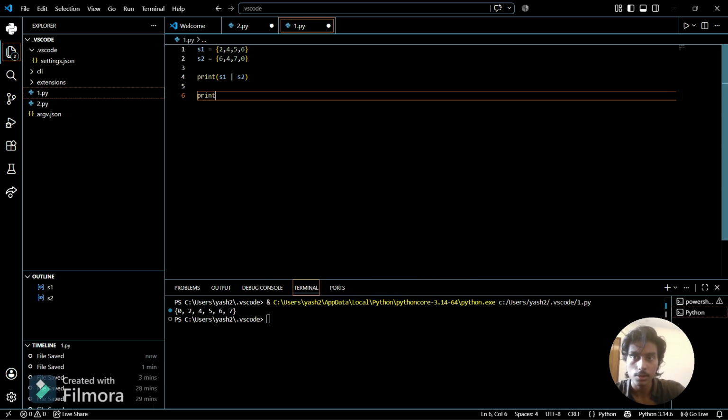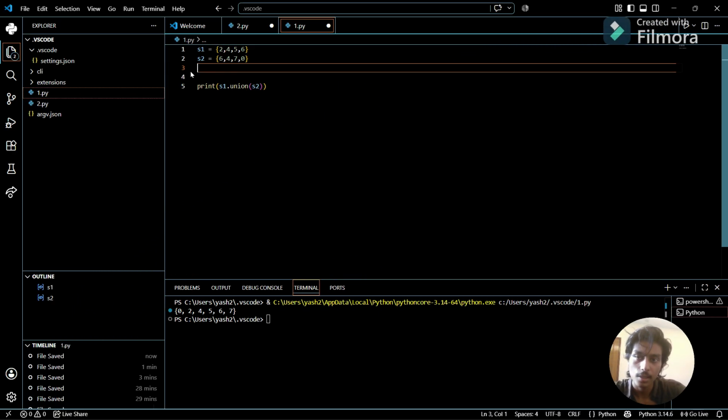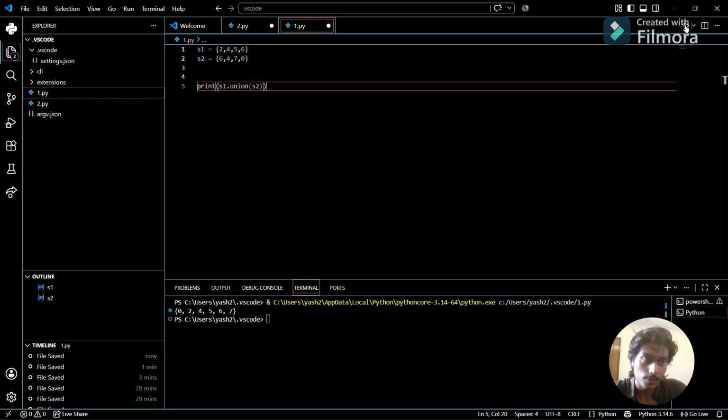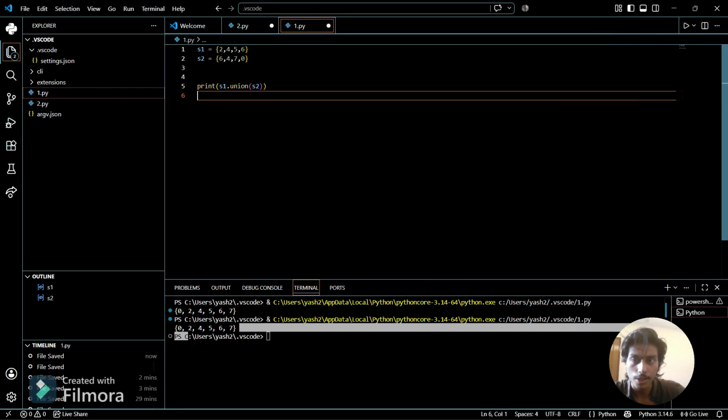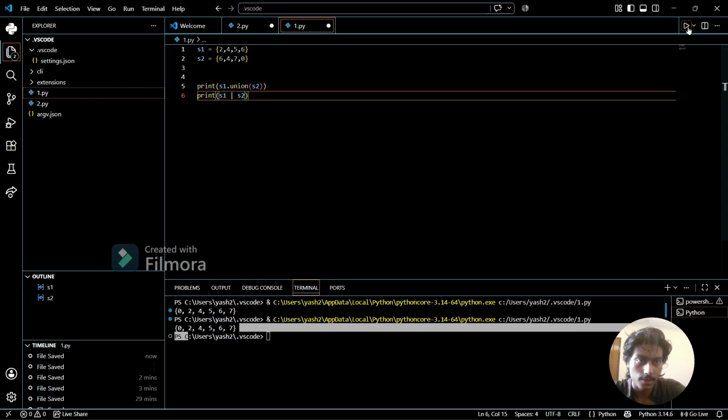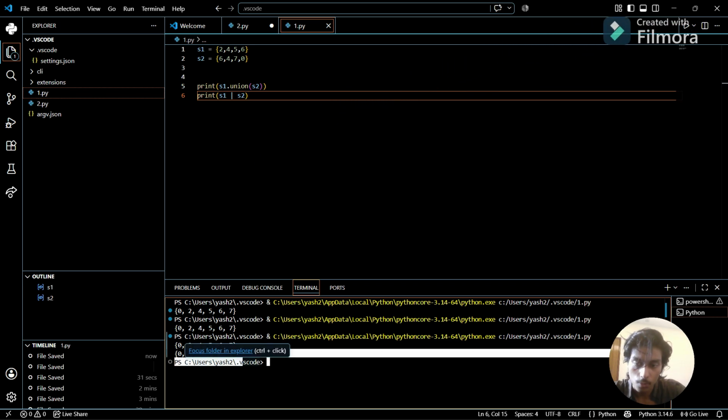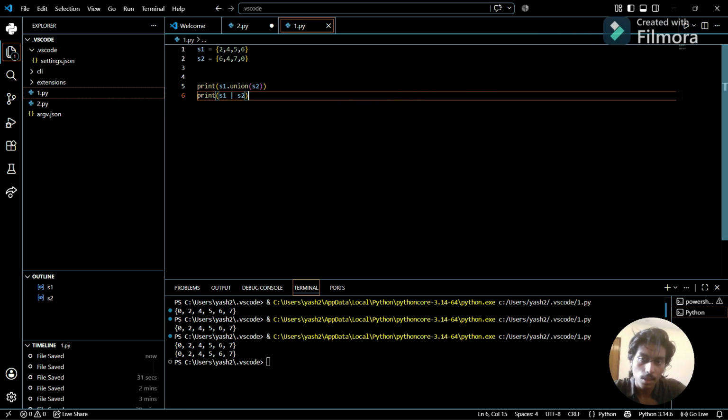Also what I can do is print s1 dot union and paste it like that. So they both are the same things. The output is the same, you can see. So I can do union like this also, or I can use that operator also. That makes no difference, they both are the same. See, the output of both are the same. So that's how we do union.